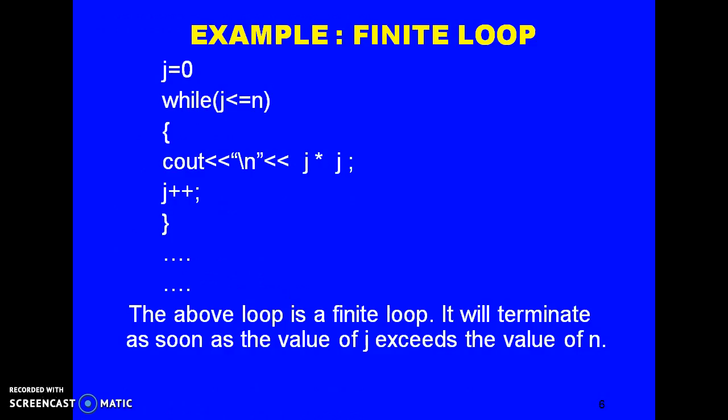The finite loop. To make this a finite loop, here we have used curly braces. That means in the body of the loop there are two statements, and they both are in the body of the loop. So this will execute till the j value becomes equal to n, and it will keep displaying the value of j*j. This loop becomes a finite loop.